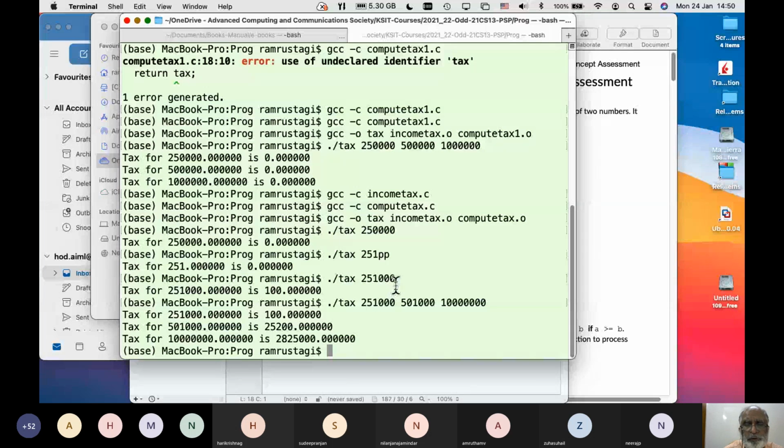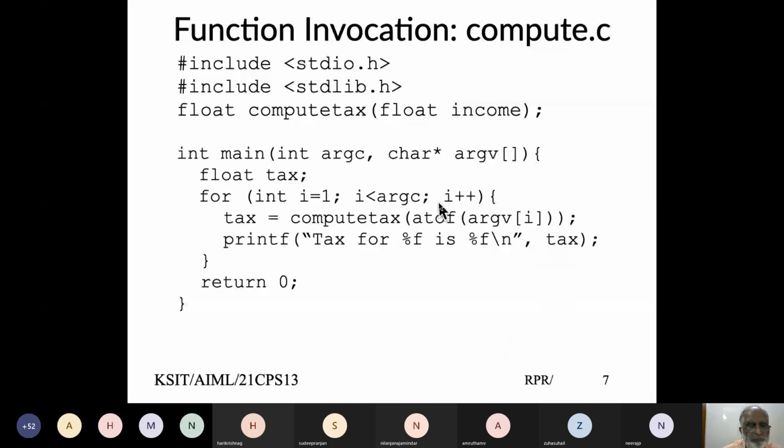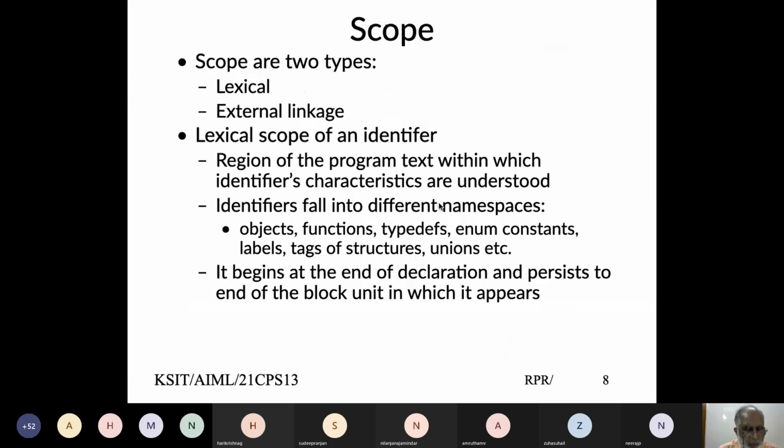And that gives you the idea of how we define different functions, and that's what we're trying to do. Next thing I want to introduce is something called scope. When you define an identifier, be it a function or a variable or a name, what is the scope where that identifier can be used? And where do you get an error, and can you override it?